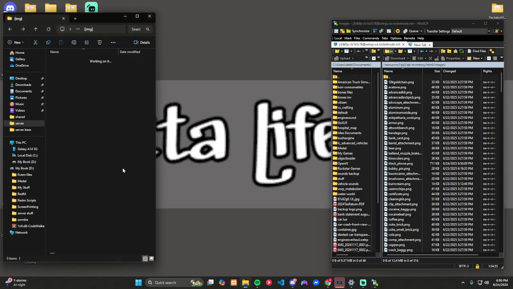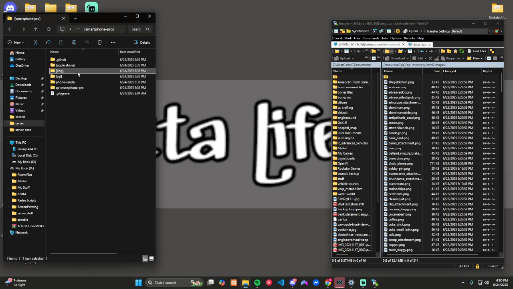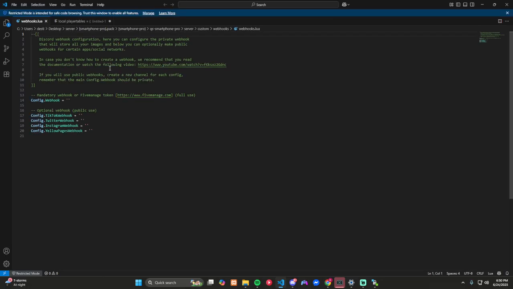Okay, now we're going to go back, and these are just your applications, like for the phone radio, the phone recorder. These are just different things that it's going to load along with this with the scripts. Now, we do have to do webhooks. So the webhooks are usually in the server, I believe. Yeah, there they are. Alright, we'll open this. These are my webhooks.